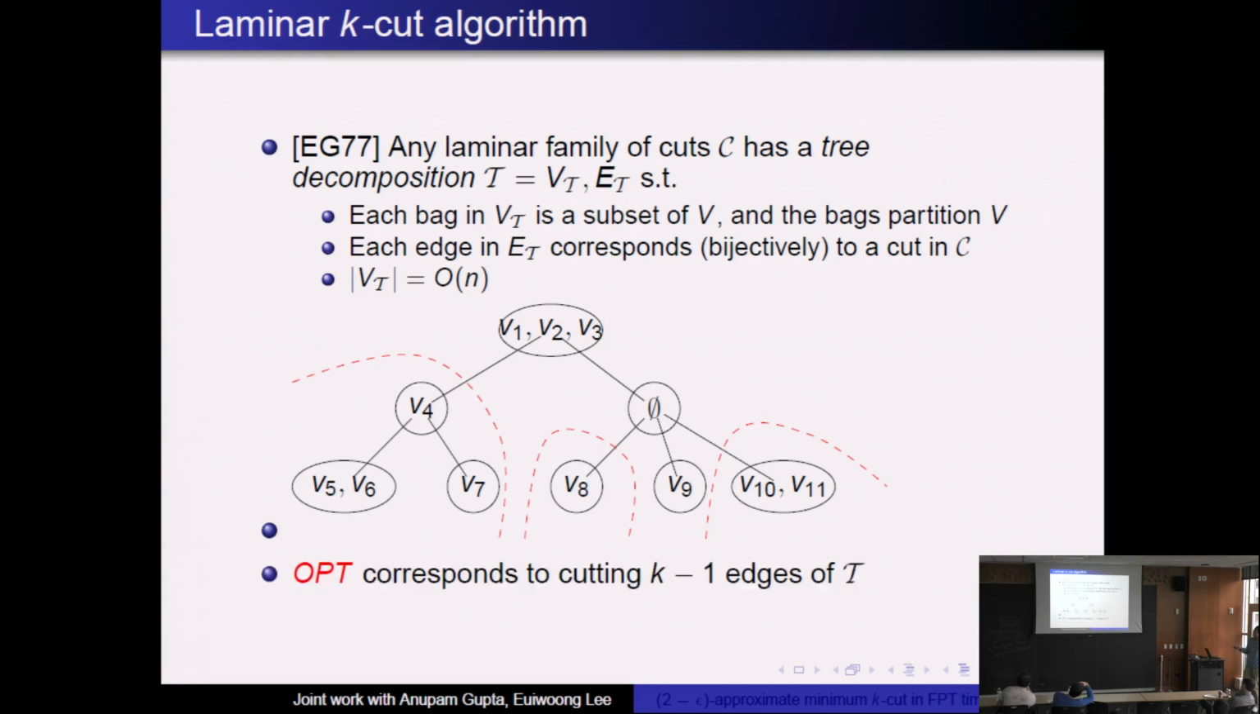Note the following. The optimal solution has k minus 1 near min cuts, and they belong to this laminar family, which means they can be obtained by cutting some edge in the tree. So OPT corresponds to cutting some k minus 1 edges in the tree and taking their components. OPT will always look something like this. For example, these three dotted lines could be three components of OPT. So our goal is to cut k minus 1 edges in this tree in the best way possible, minimizing the number of edges going between the different components.